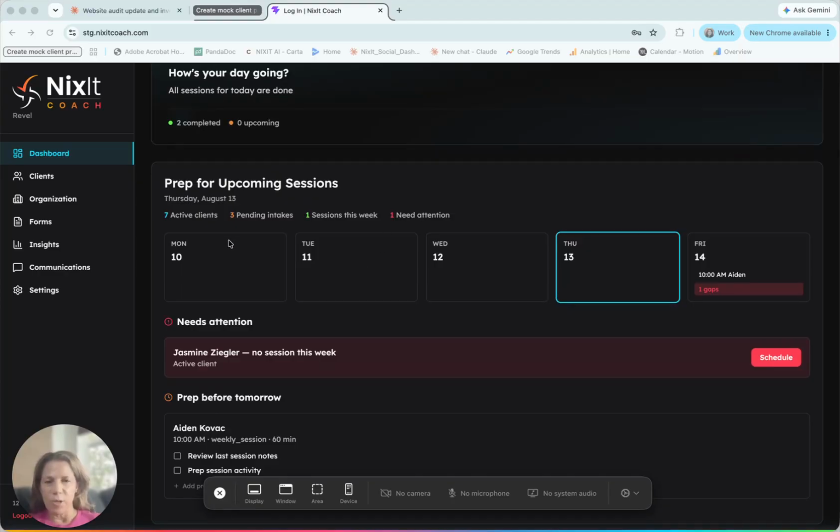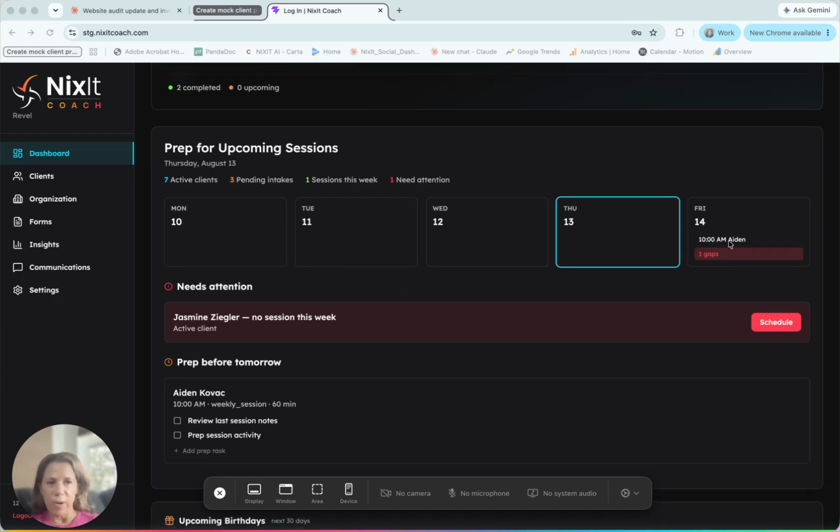In the dashboard, you see your week at a glance, and again, we are just starting. We are fresh. So this is what you'll be seeing when you first add all of your different clients and you start adding meetings to your calendar. So don't be afraid that there's not a lot in the past. We do have Google Sync, and we will sync your previous sessions once you're onboarded. And we'll walk you through onboarding very, very handheld and very white glove.